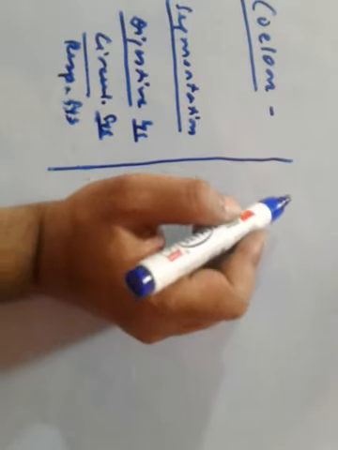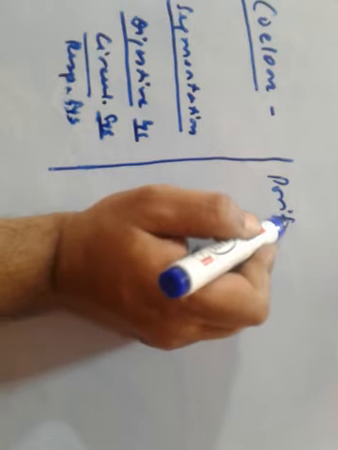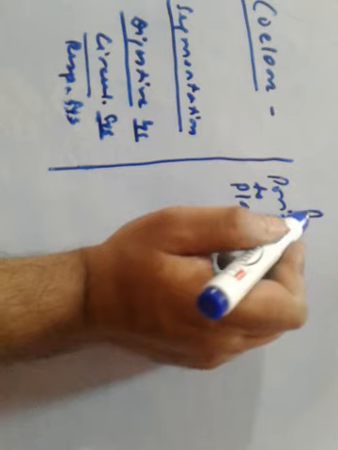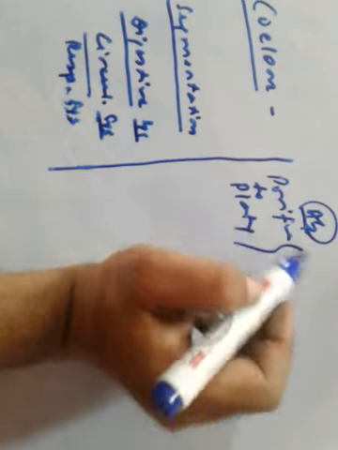Let's discuss the coelom. Coelom is absent from Porifera to Platyhelminthes.